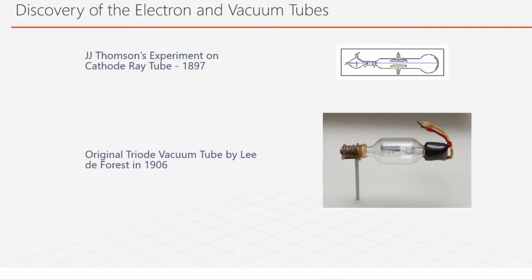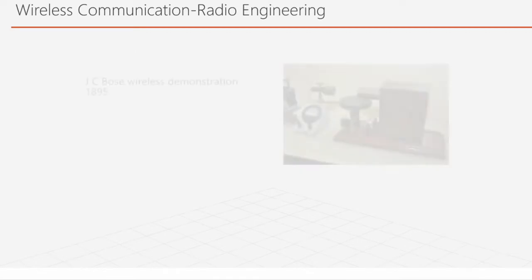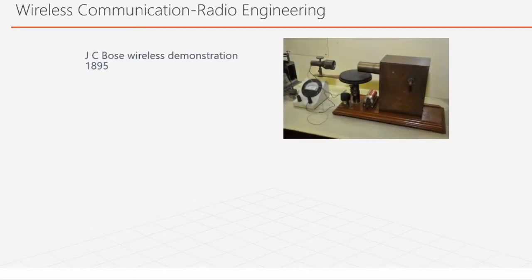So then the second major predecessor to electronics was really wireless communication. So they were trying for wireless communication. How can you communicate without any wires?